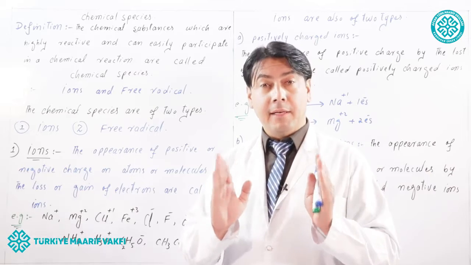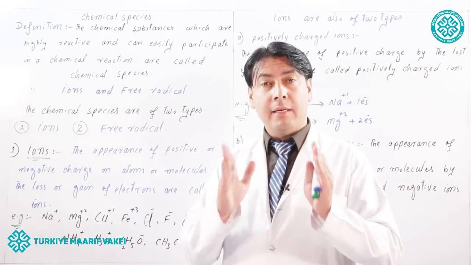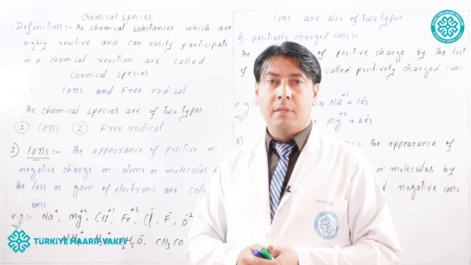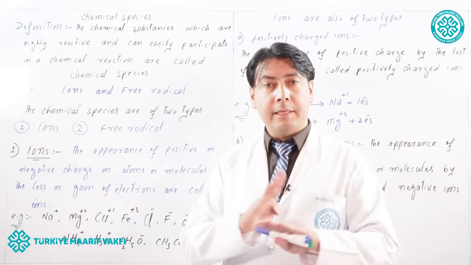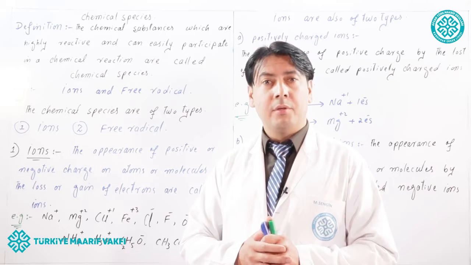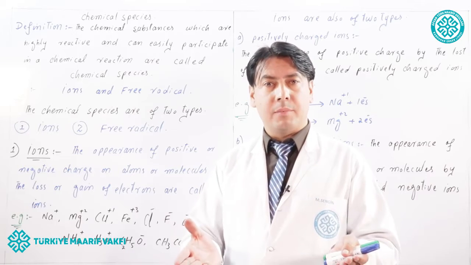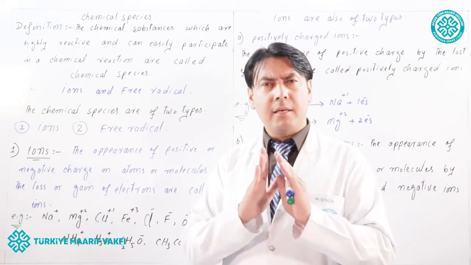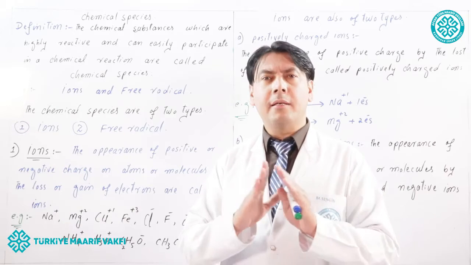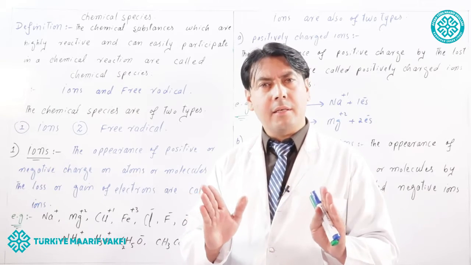The number of protons and electrons in an atom are the same, and protons carry positive charge and electrons carry negative charge, so the net charge on an atom is zero. For this reason, we say that atoms are electrically neutral.